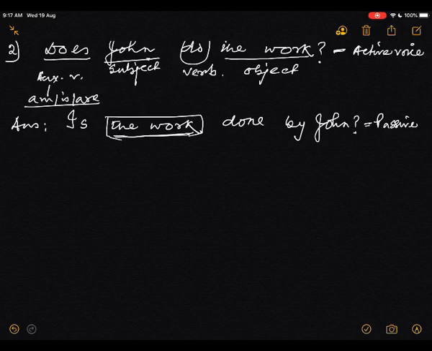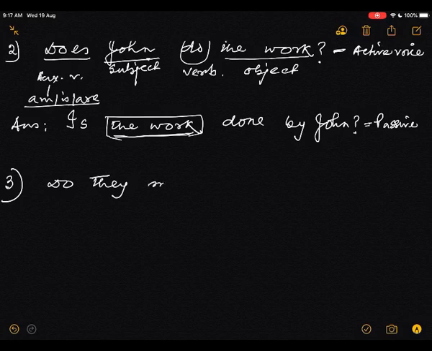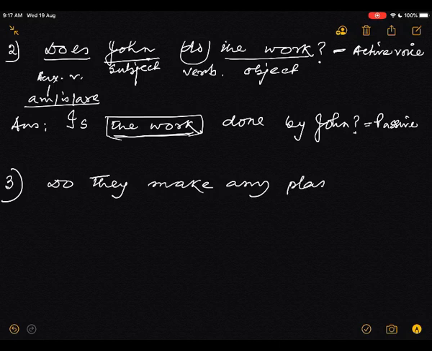Now go to task 3. Do they make any plan? It is also an active voice. Active.